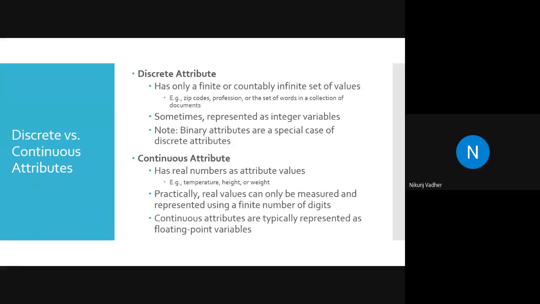So here in discrete value, what have they given? Zip code. There cannot be a zip code like 3360001.2 or 36001.5. No, it will be 36001.